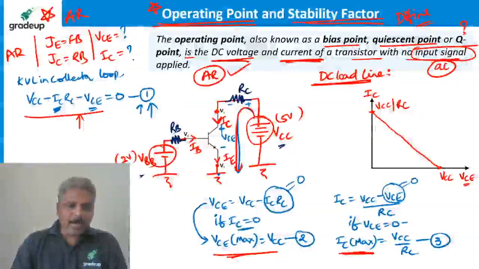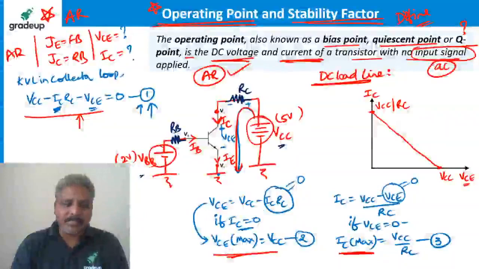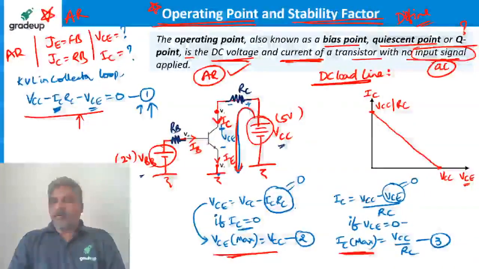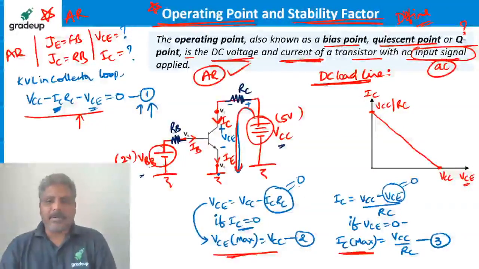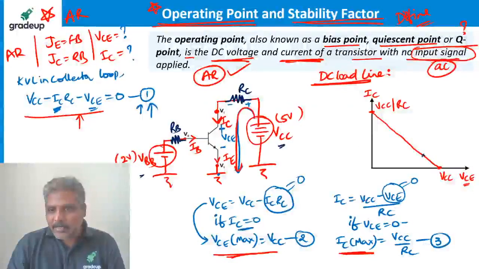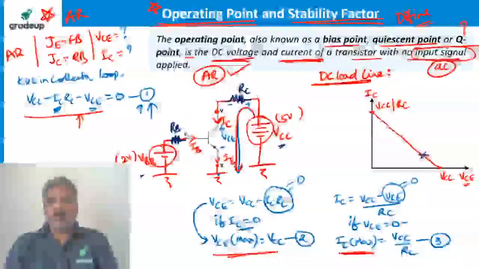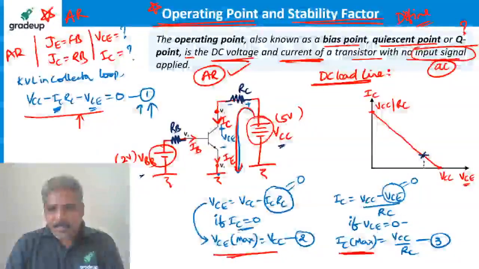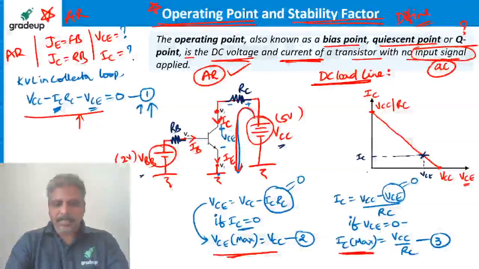Right? Now I want to identify a center point on this line. What is the center point on this line? Or before going to the center point, suppose I take a point on this line. This is the point I have taken. What does this point correspond to? It corresponds to some voltage and some current, right? What is this current? IC. What is this voltage? VCE. So this much is the voltage.